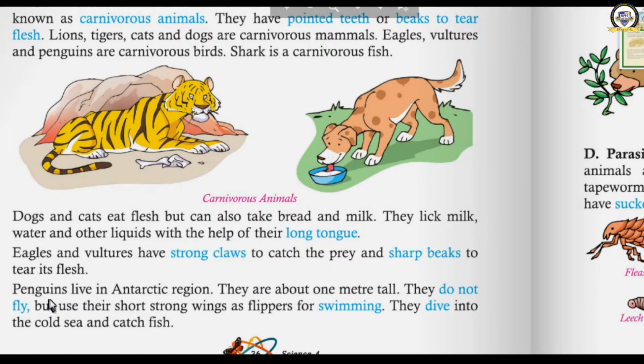Next one is penguin. Where do they live? Penguins live in Antarctic region. They are about 1 meter tall. What is the length of this penguin? 1 meter. They do not fly, but use their short, strong wings as flippers for swimming. Penguins cannot fly, but they can swim. What do they use to swim? They use their short and strong wings as flippers, and they swim with that. They dive into the cold sea and catch the fish.